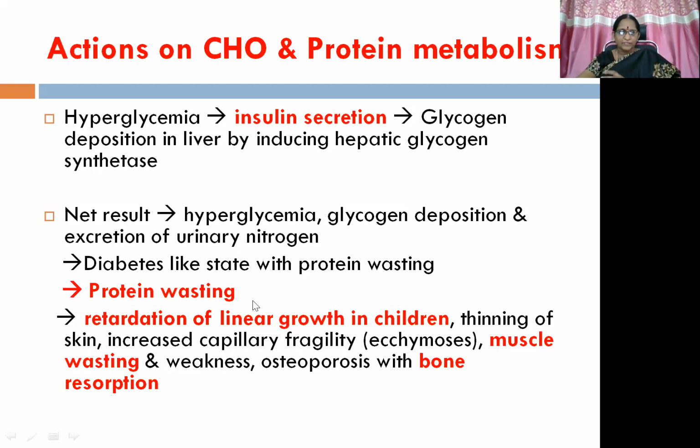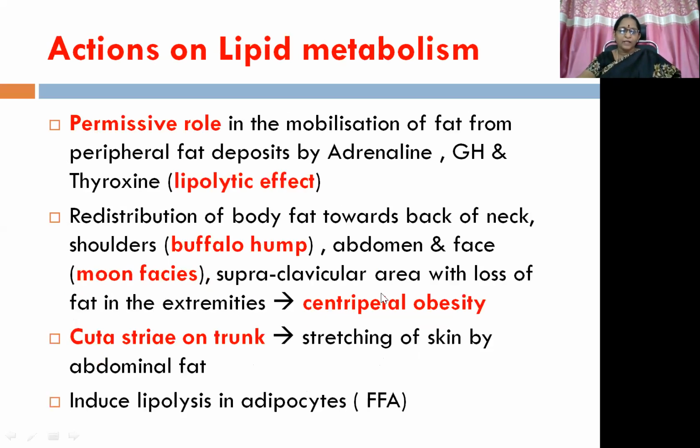Because of this protein wasting, we can expect retardation of linear growth, especially in children, along with thinning of skin, increased capillary fragility, otherwise known as producing ecchymosis, and muscle wasting, weakness, and osteoporosis with bone resorption. So new bone is not getting formed. So we need to be very careful whenever we administer glucocorticoids in case of children.